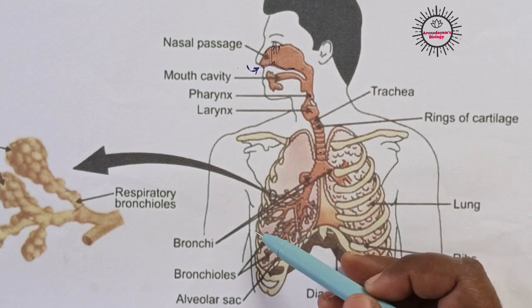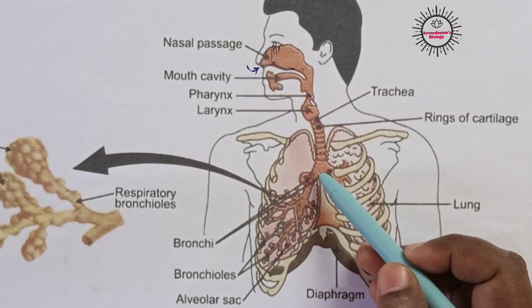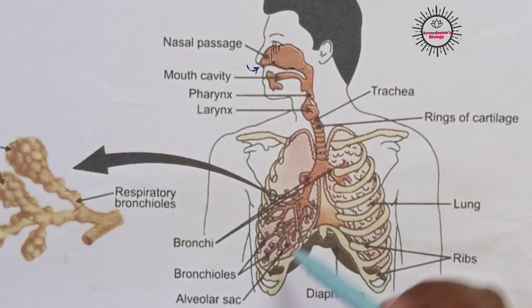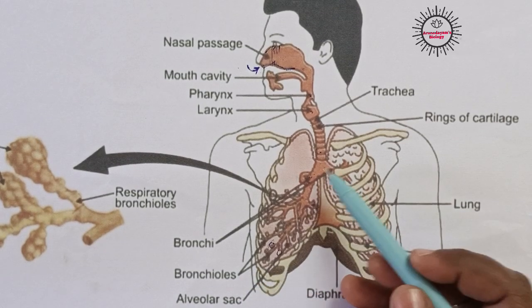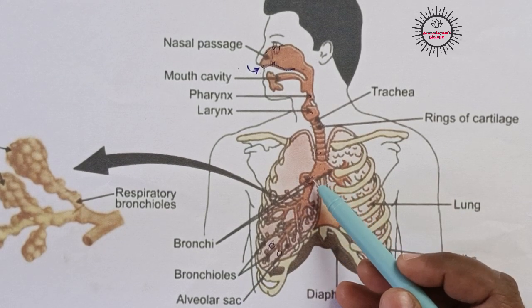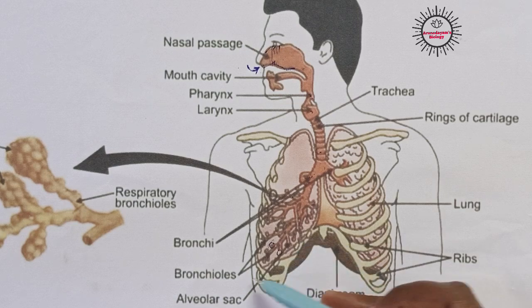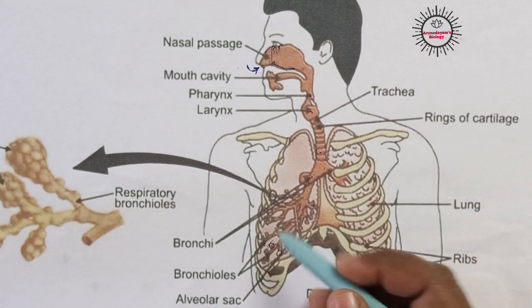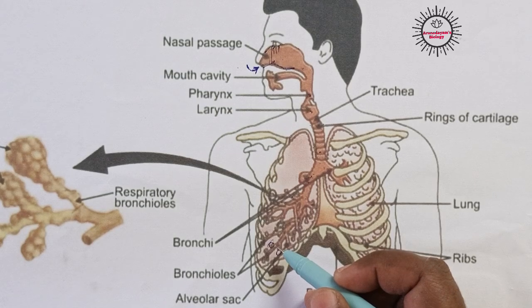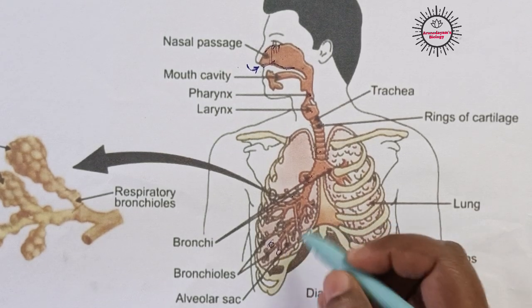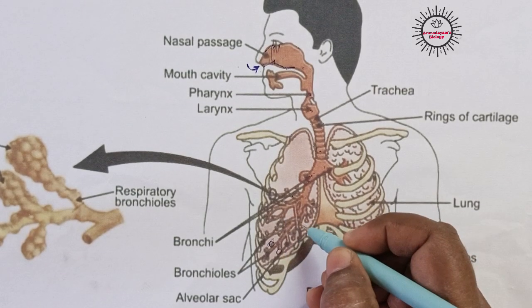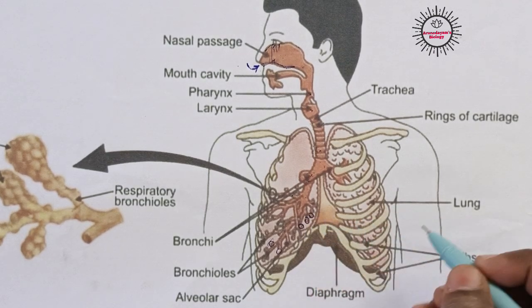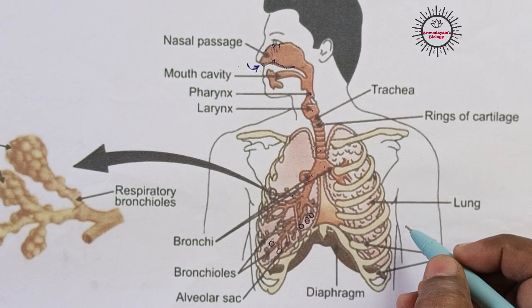The trachea is divided into two branches, and each branch is called a bronchus. Each branch again divides into many branches in the lungs called bronchioles. These bronchioles end in balloon-like structures called alveoli.